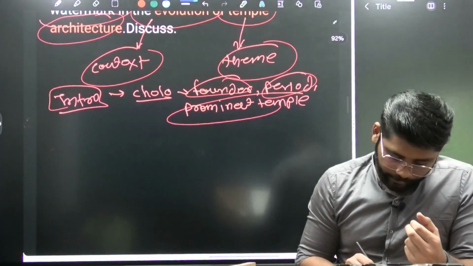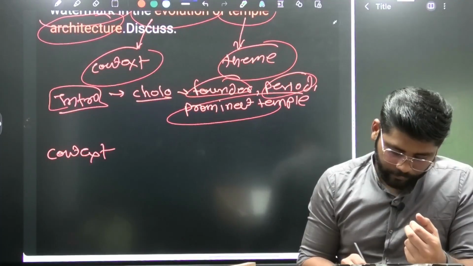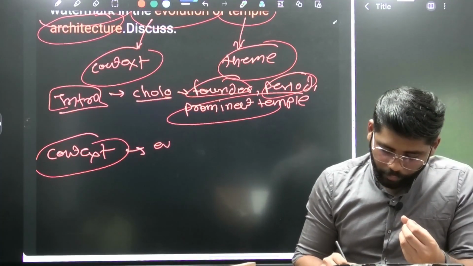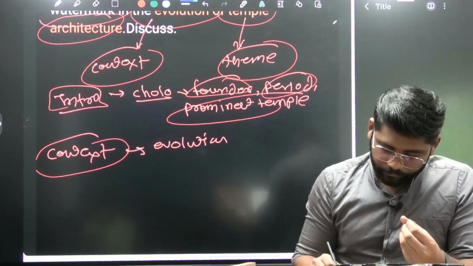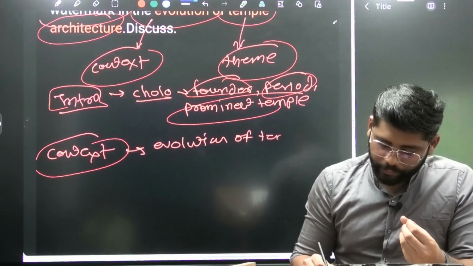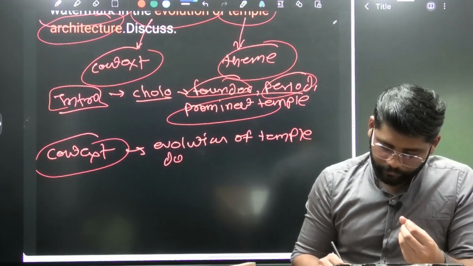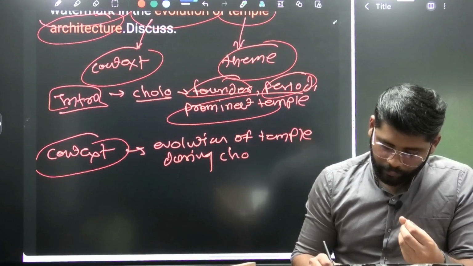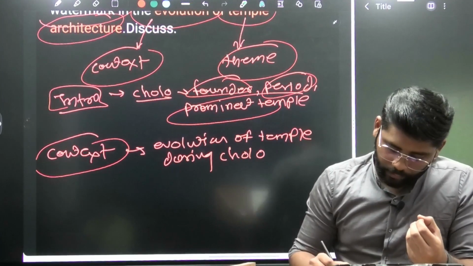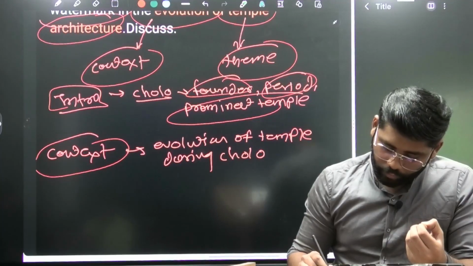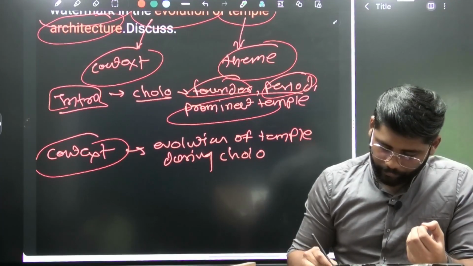Then again the context, decoding the context. Here we need to decode the evolution of temple architecture. Not during Chola, but the evolution of Chola temple architecture, we can mention it as.